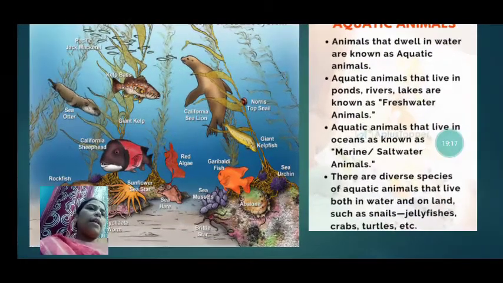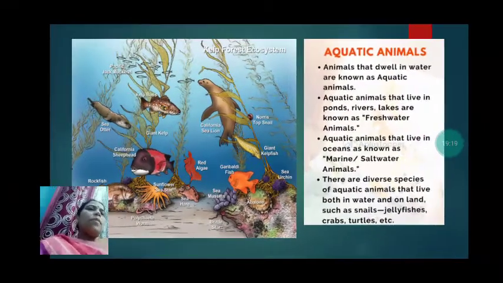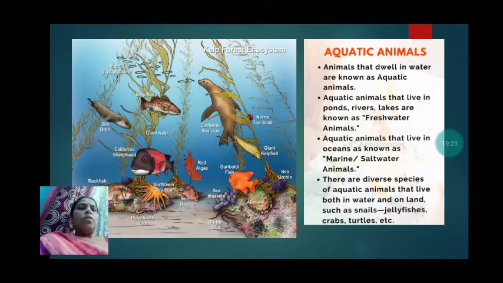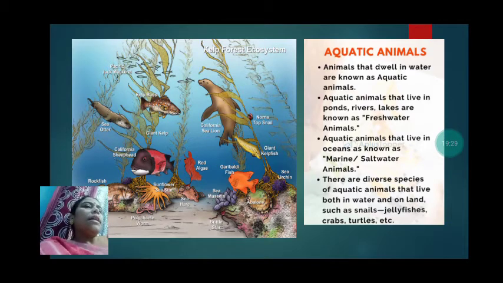Now aquatic animals. Let us see. The animals that dwell in water, that means those that live in water, are called aquatic animals. So aquatic animals that live in ponds, rivers, lakes are known as freshwater animals.